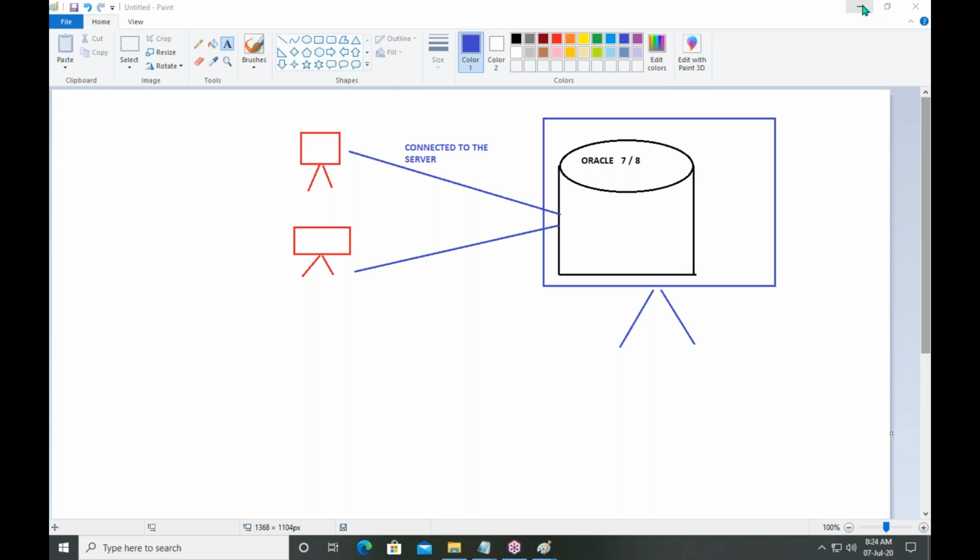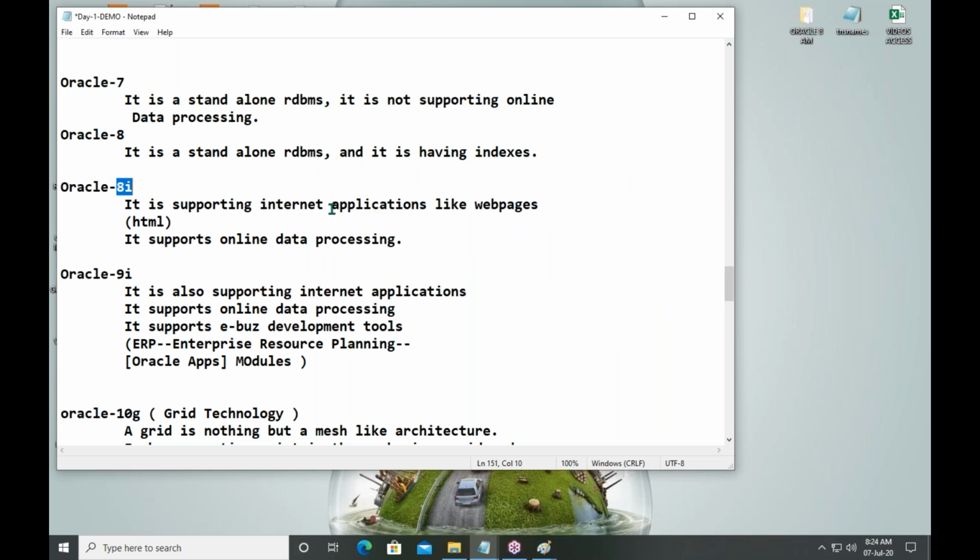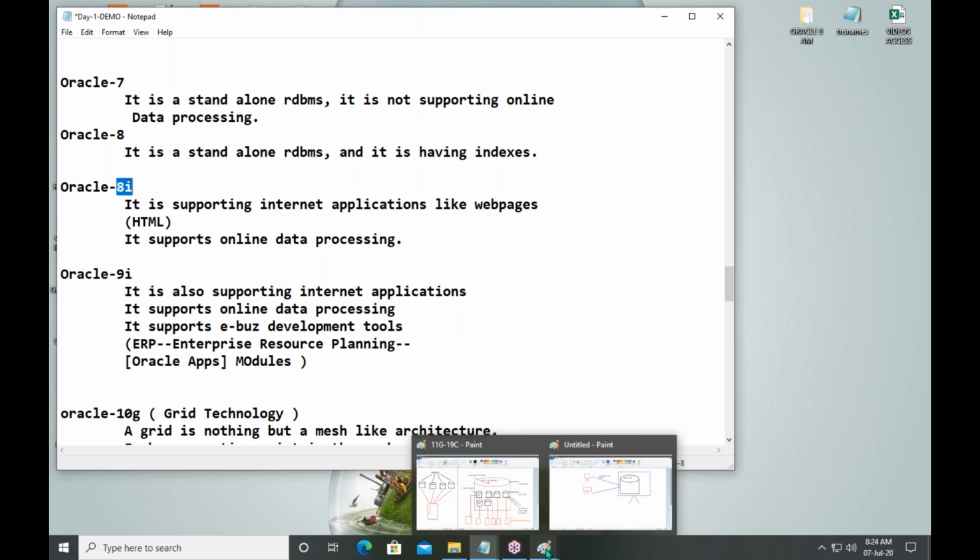Whereas next one, Oracle 8i. The i stands for Internet Applications. It is nothing but web pages. Web pages are developed by using which technology? HTML and DHTML. So 8i is a database which is supporting online data access, online data management, online data processing.